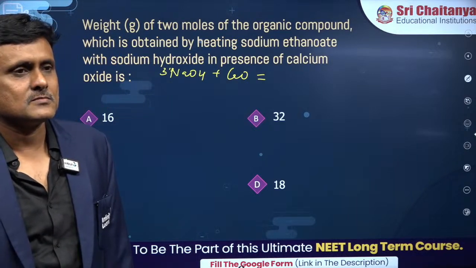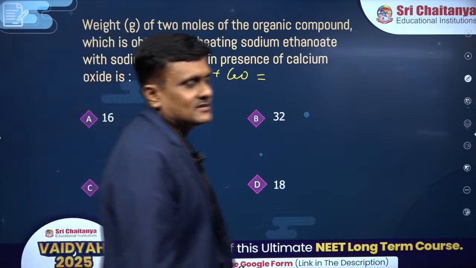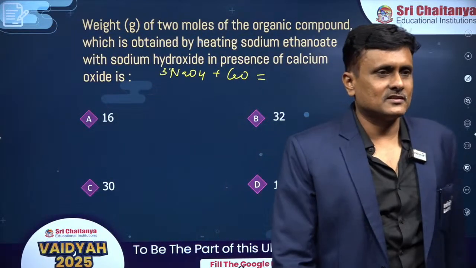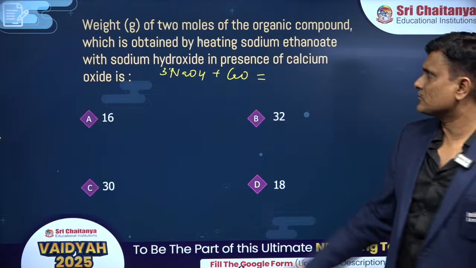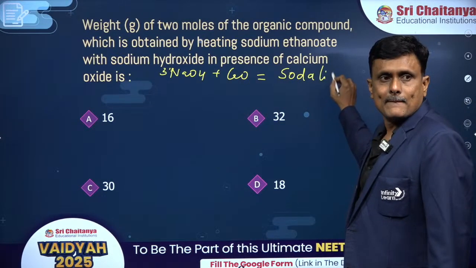Waiting for your answers. Soda lime, isn't it? Isn't it? What do you say, Bhavani Prasad, is it not soda lime? Yes.